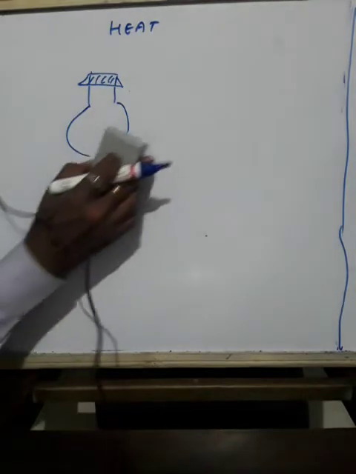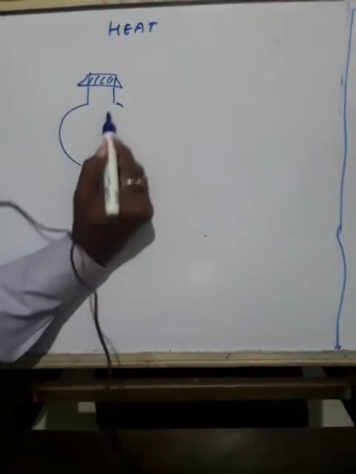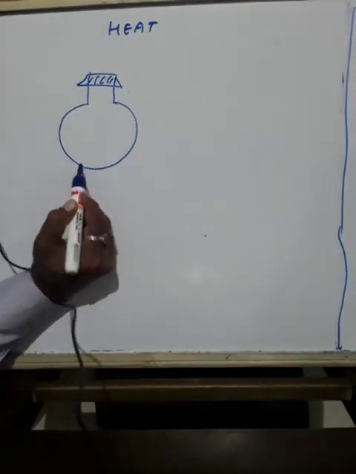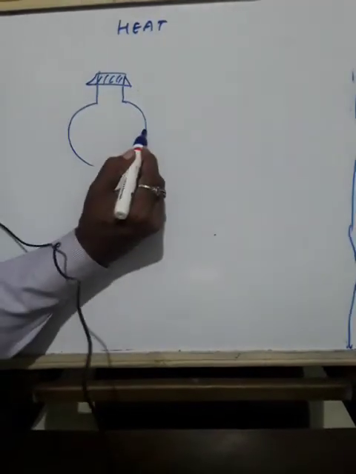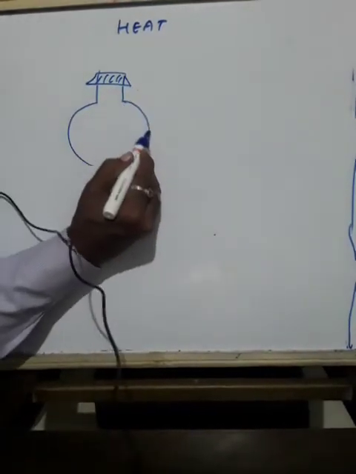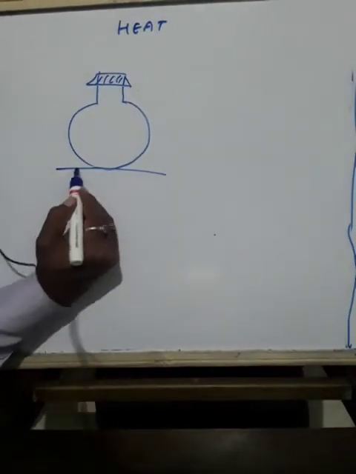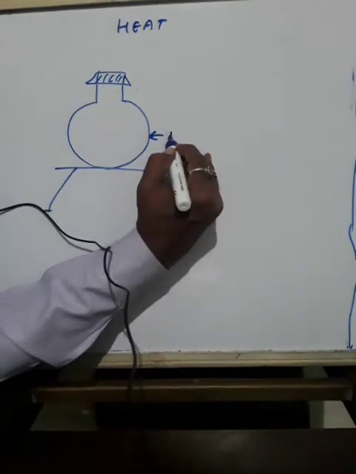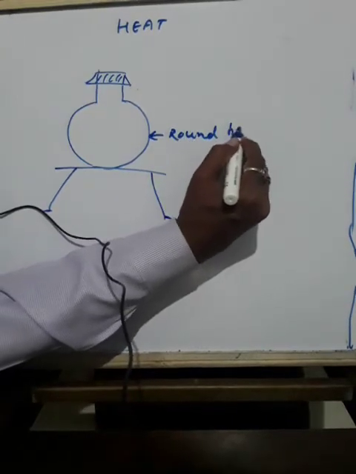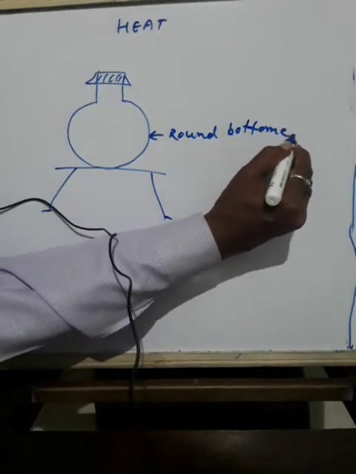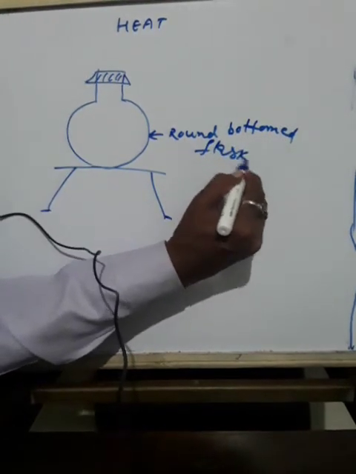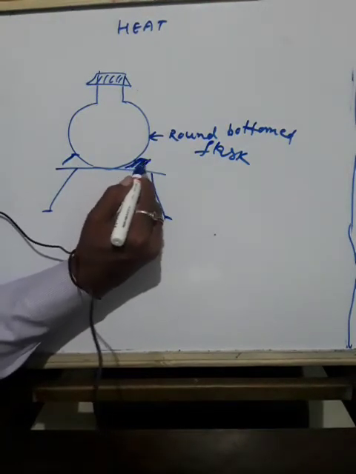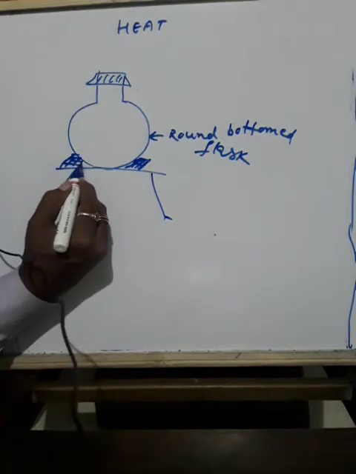This is the round bottom flask. Directly we will not keep it; we will keep it over a mesh or net-like structure made of metal.